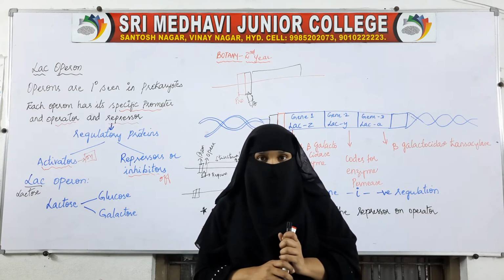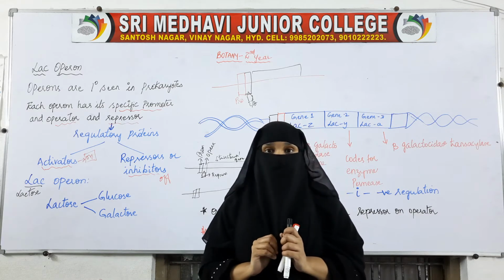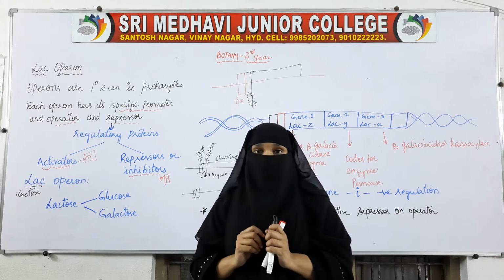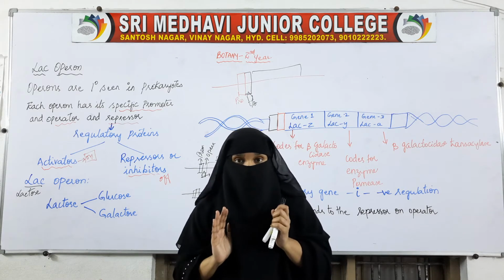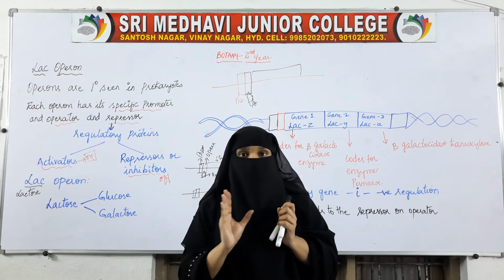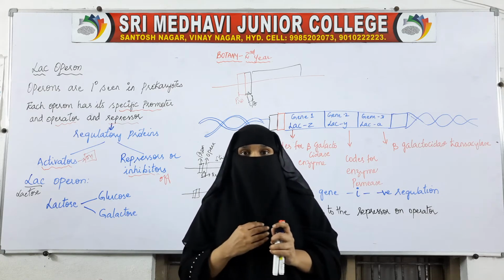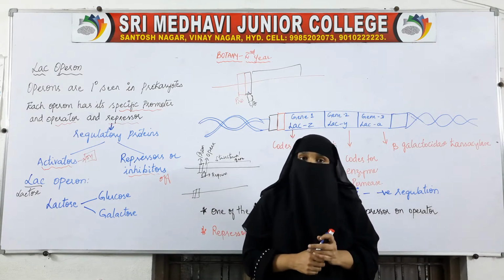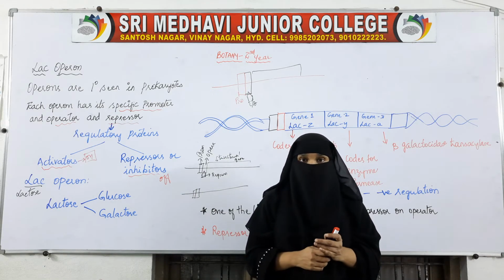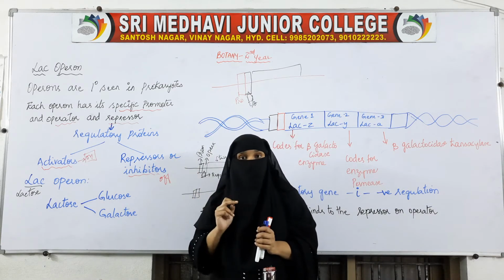But in the absence of glucose, if lactose is present, the bacteria will take lactose in order to get the energy. Glucose is the simplest form. It is a monosaccharide, it cannot be further simplified. So, glucose will give the energy. Our body cells or the prokaryotic cells will use glucose as the source of energy.